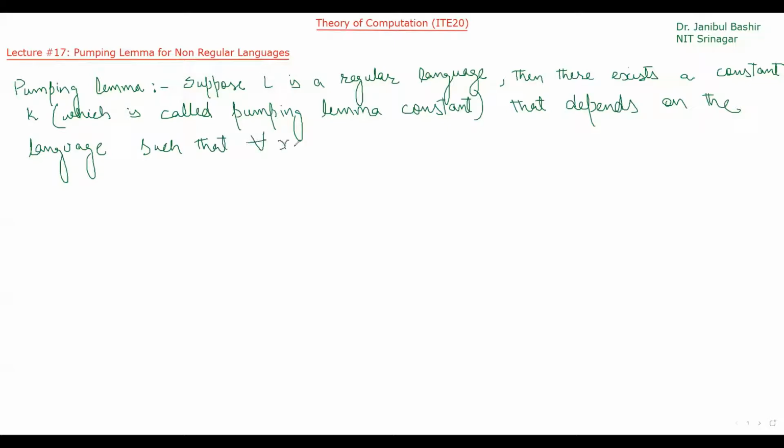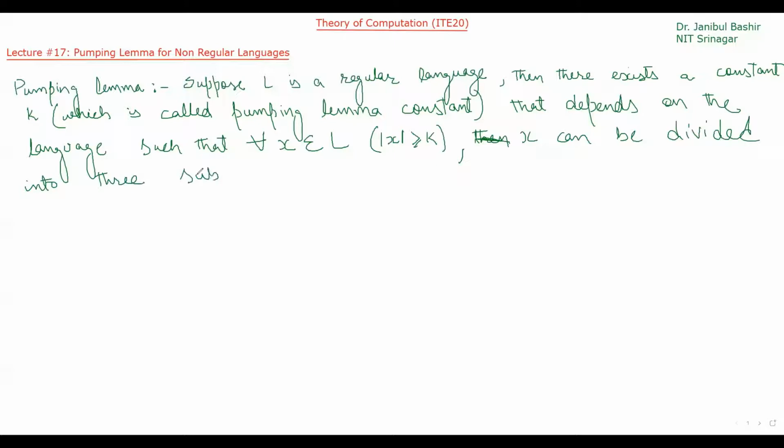for all x that belongs to the language, and the size of this x is greater than or equal to k, x can be divided into three substrings u, v, and w such that x is equal to u dot v dot w, satisfying